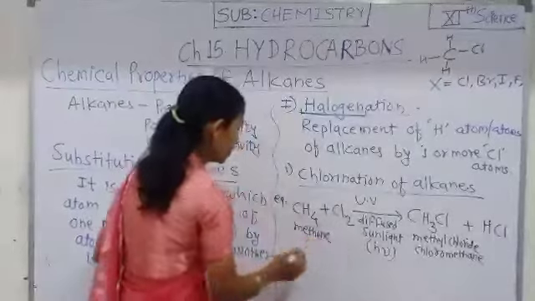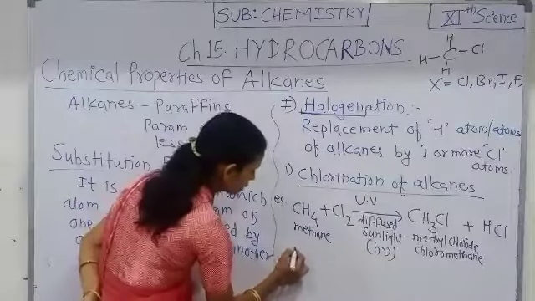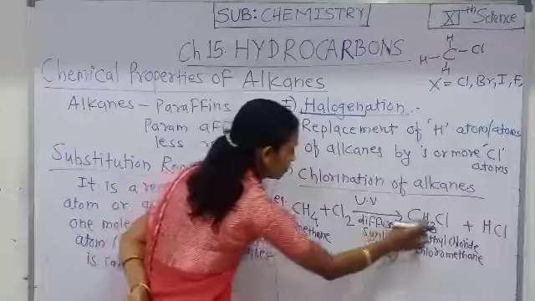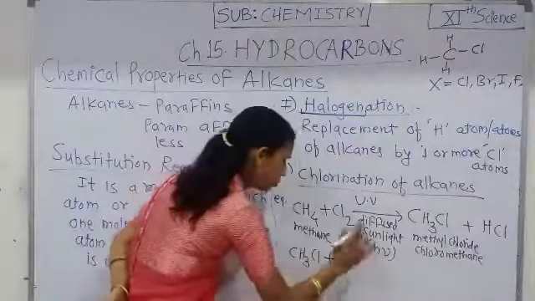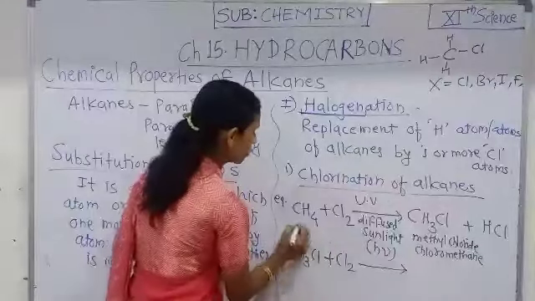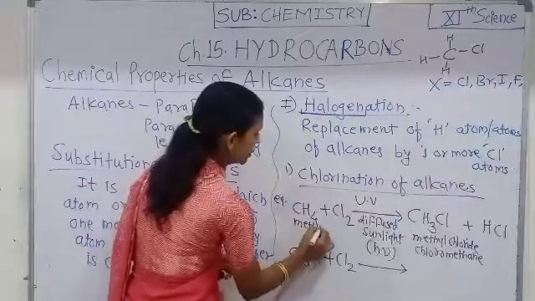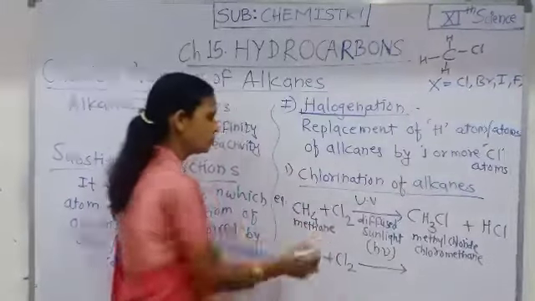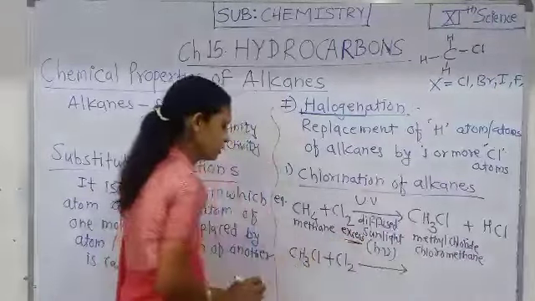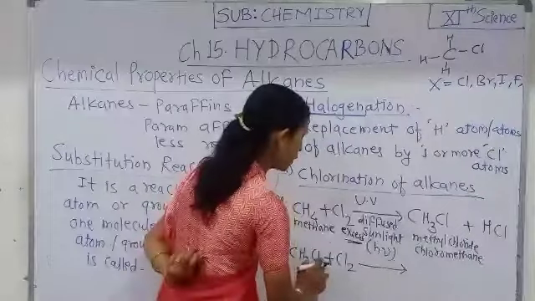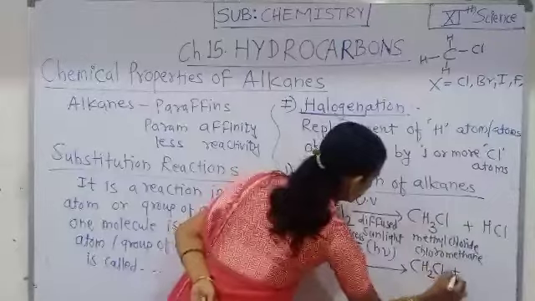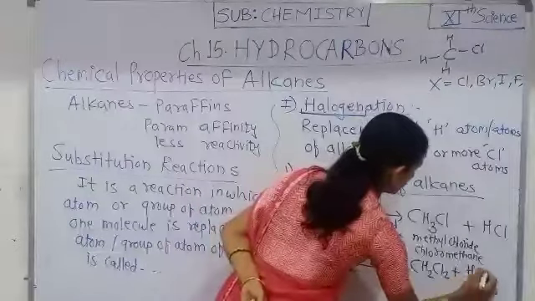In the next step, CH3Cl plus Cl2, that is methyl chloride, undergoes further chlorination if excess chlorine is used, and methyl chloride is converted into CH2Cl2 plus HCl.